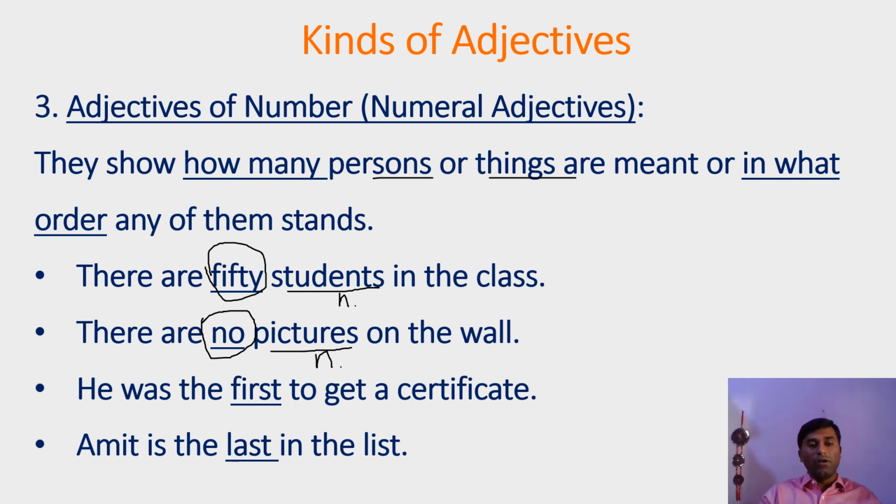In the next two examples, we see first and last are numeral adjectives. Now why first and last? Because here the adjective first gives information regarding in what order. So here he was the first to get a certificate. So this noun is described in what order. In the next sentence, Amit is the noun and it says Amit is the last in the list. So last describes the order regarding this noun. So first and last are adjectives which describe the nouns he and Amit.